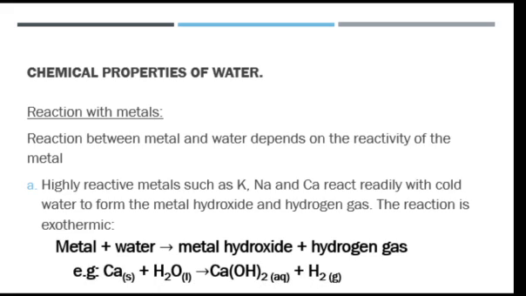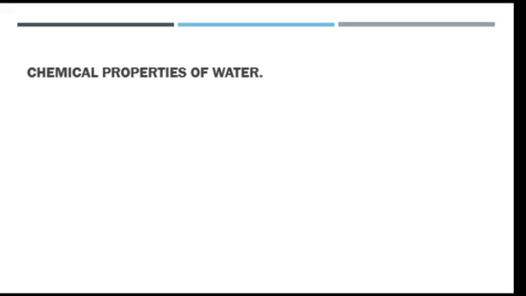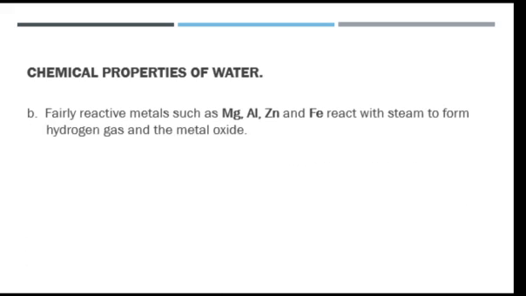Picking one example here, let's take calcium reacting with water, we are going to have calcium hydroxide and hydrogen gas liberated equally.